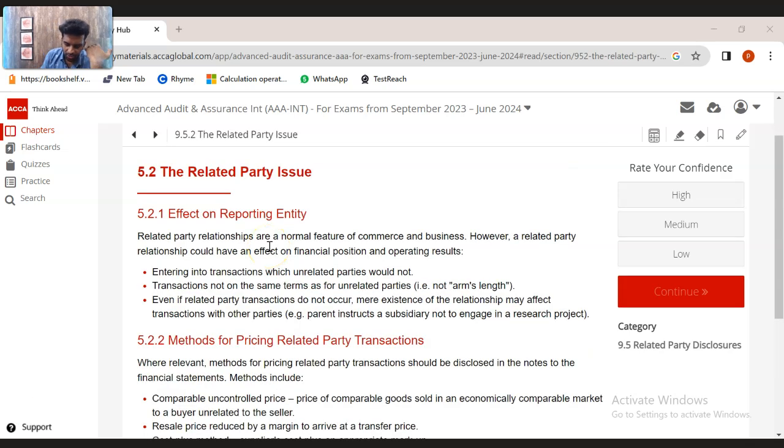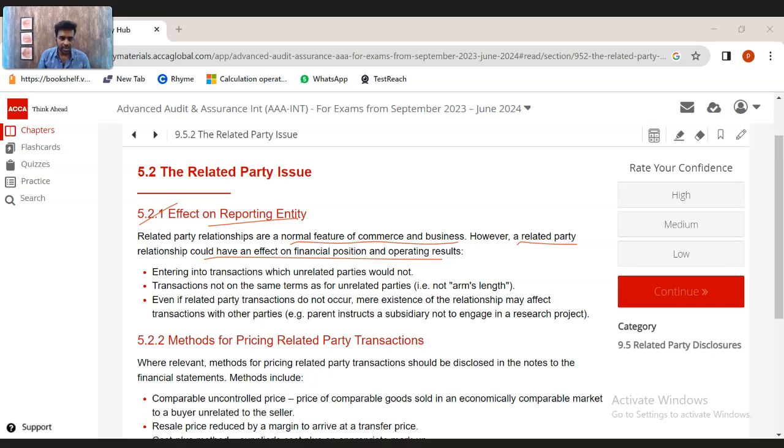So what is the issue with related party transactions? What is the problem? Firstly, the effect on the reporting entity. Related party relationships are a normal feature of commerce and business. However, a related party relationship could have an effect on the financial position and operating results. Related party transactions are common, they could happen. But the problem is the manipulation of those transactions, or doing the transaction just because it's a related party. The intention is wrong.